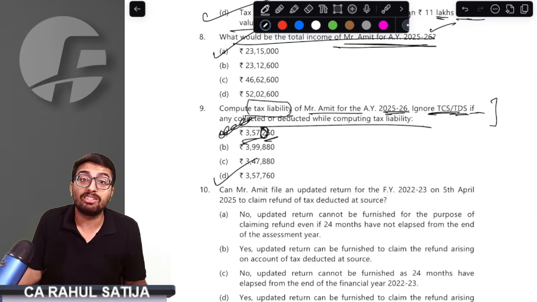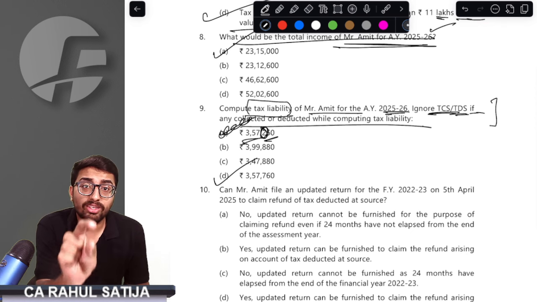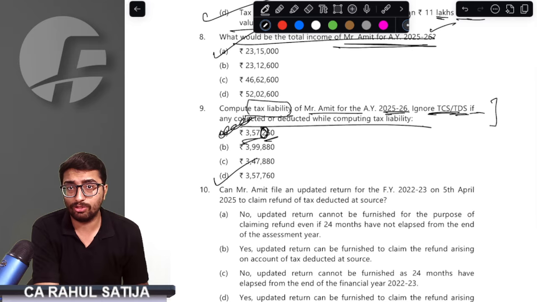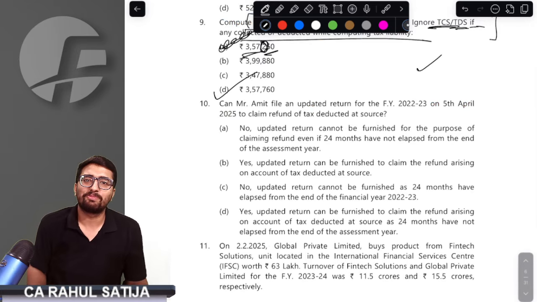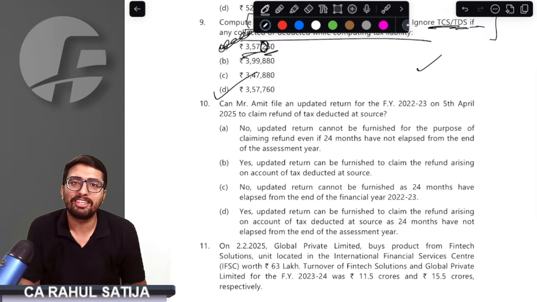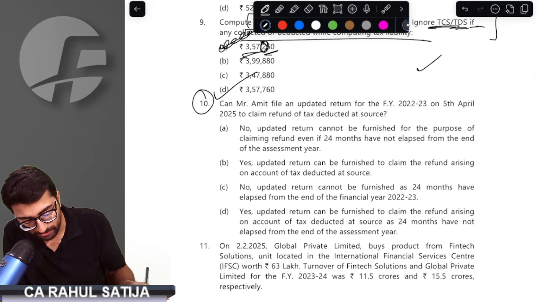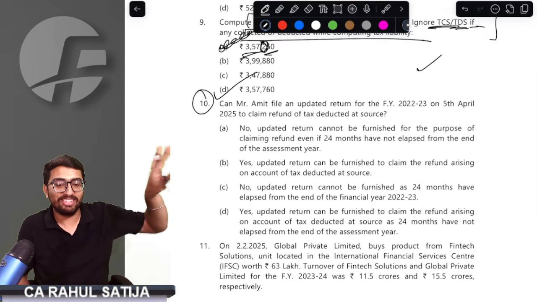This tax liability question is very, very, very important. You are not able to understand how important this topic has been, and everything is based on whether you find the residential status correctly or not. If you are not able to find the residential status correctly, this answer would be wrong, and even the last part might not be correct. Are you understanding the depth of the topics that are being asked in CA Final? Question number 10. Actually, everything has been covered in our power batch. Need not worry.